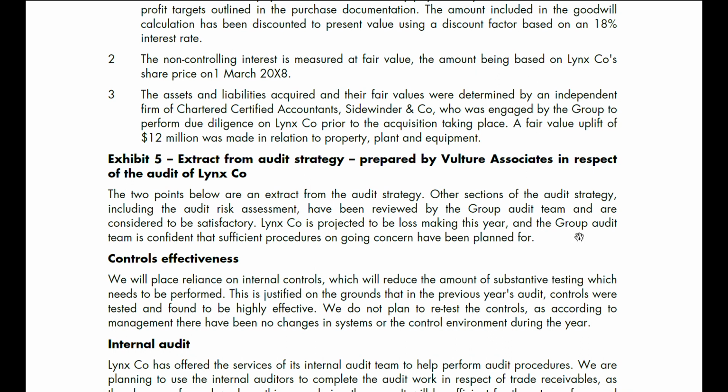The assets and liabilities acquired and their fair values were determined by an independent firm of chartered certified accountants, Winder Coast, who was engaged by the group to perform due diligence on Linco prior to the acquisition taking place. A fair value uplift of $12 million was made in relation to property, plant, and equipment.